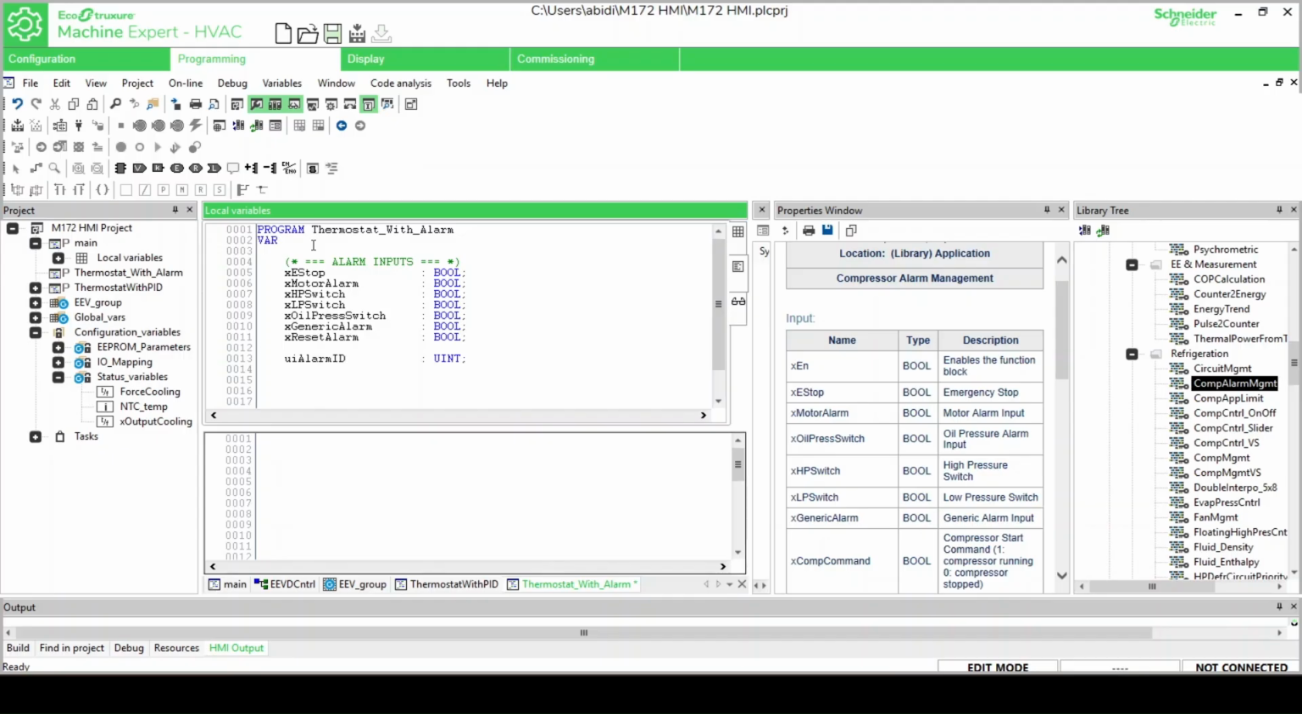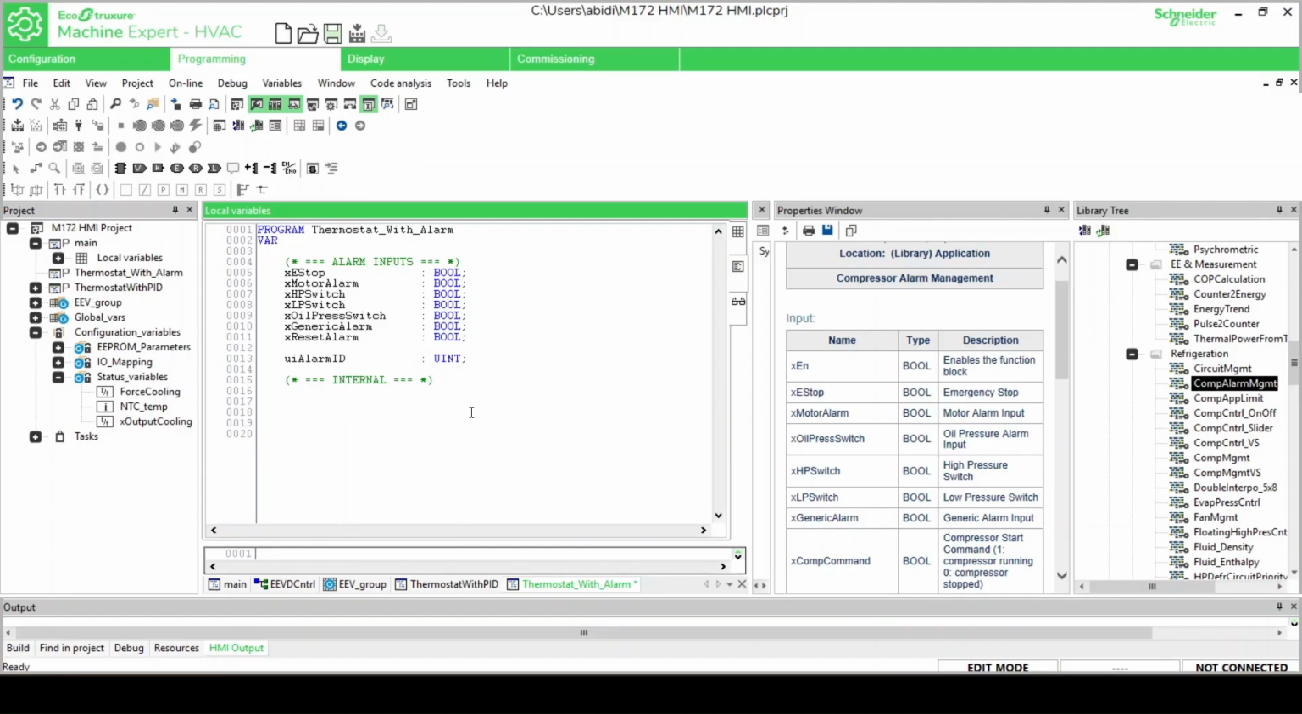If any alarm condition occurs, the system automatically stops the compressor and prevents it from restarting until the alarm is cleared. First, let's look at the variables used in this program. The first group of variables represents the alarm inputs. XE stop. This is the emergency stop input. If this signal becomes active, the system immediately triggers an alarm.